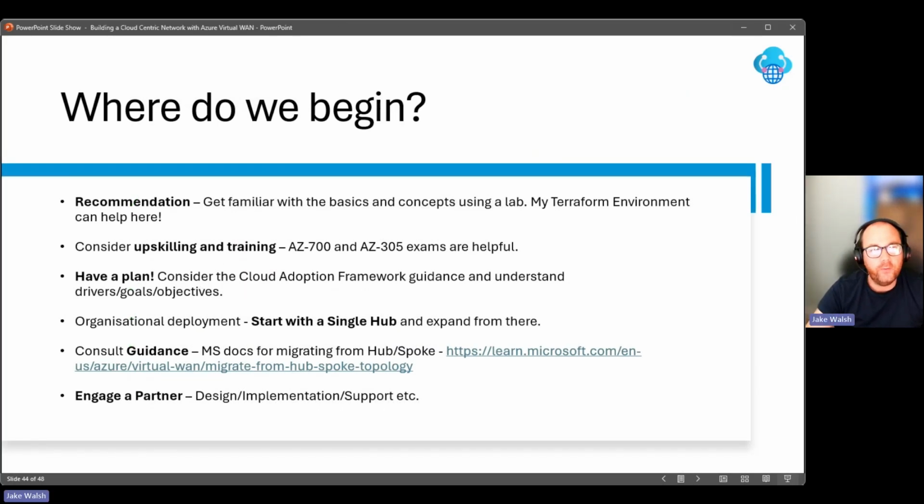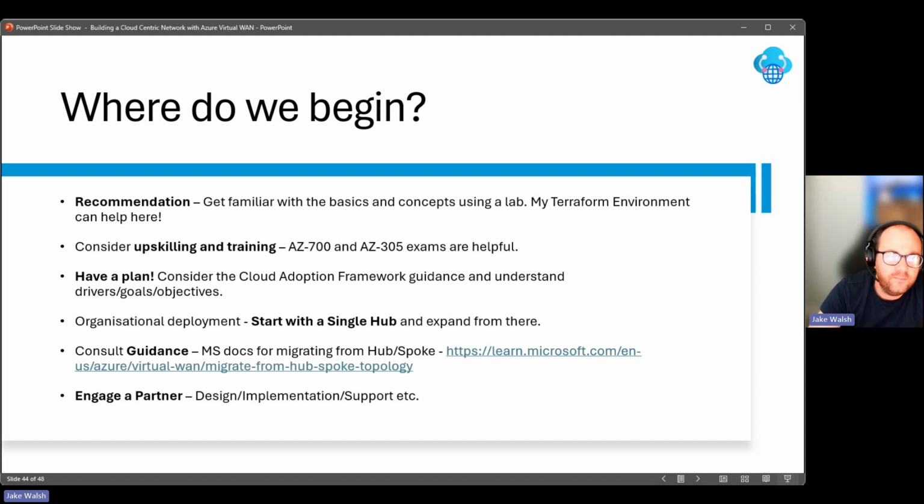So just a note on where we begin. My recommendation here would be get familiar with the basics and concepts using a lab. Don't go straight to production as with any service. I'll share a link to a Terraform environment I've built that can definitely help. You can get it deployed quickly and easily. Gives you something you can use just for testing and then destroy when you no longer need it.